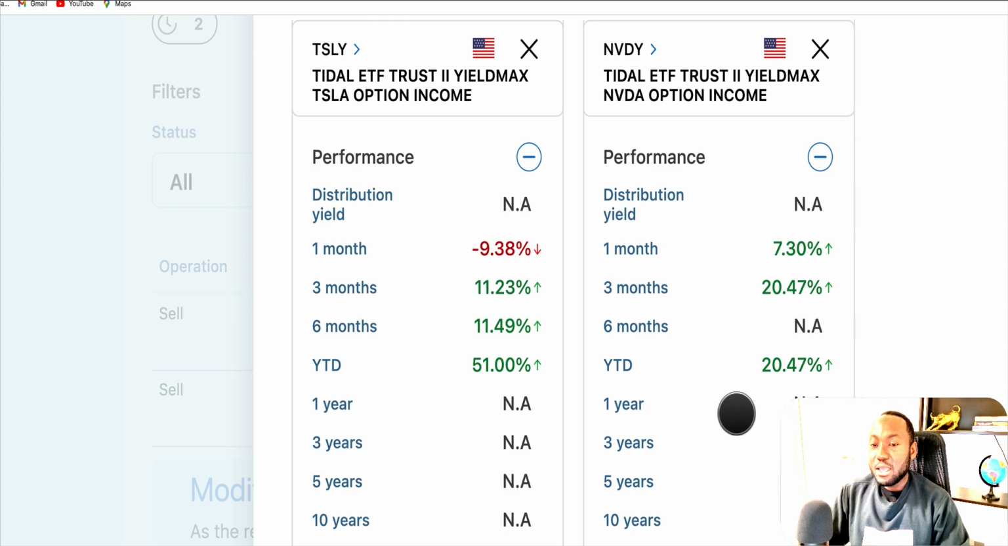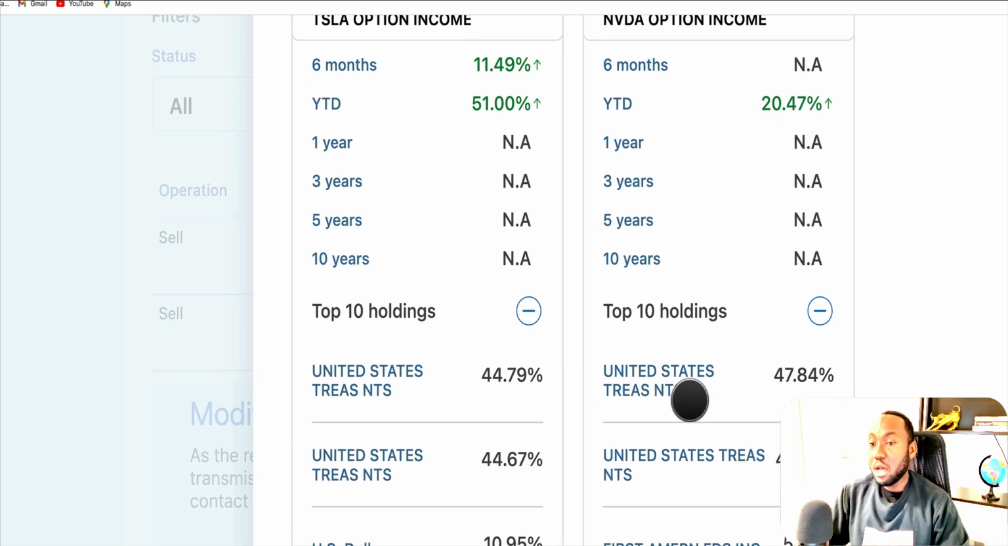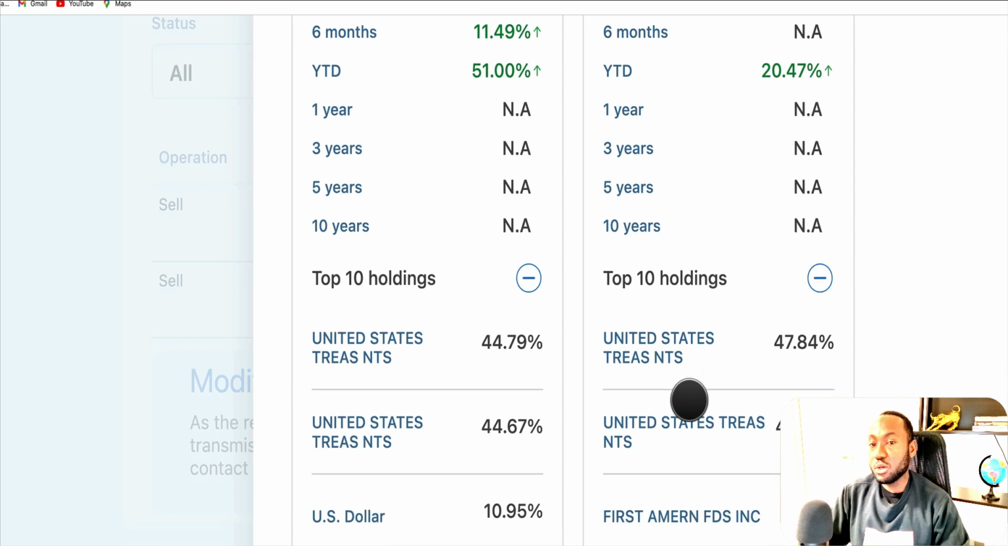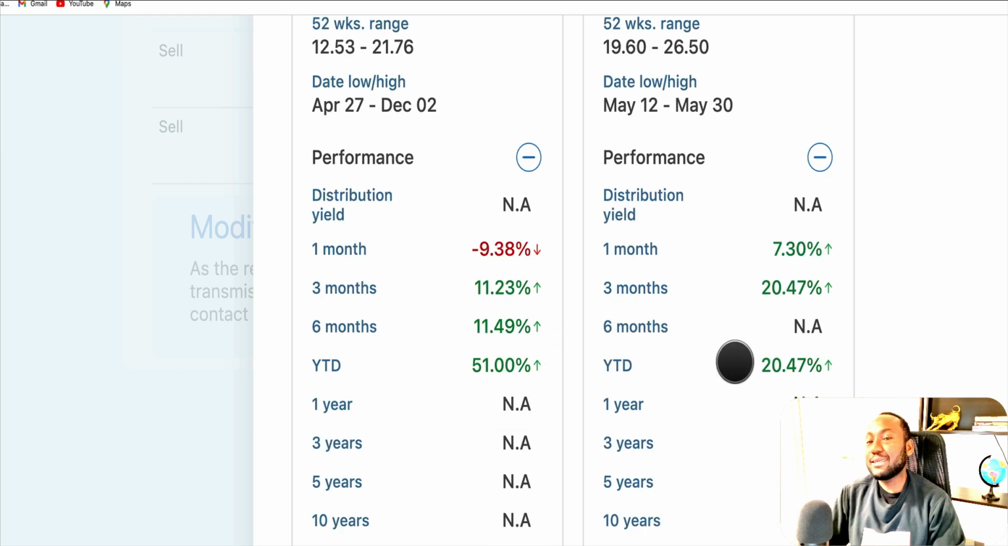So we look at the top holding. They both hold bonds for collateral. That's a strategy they use writing those call options. But this performance here doesn't tell all. We're going to look at other metrics to decide which one to go with.